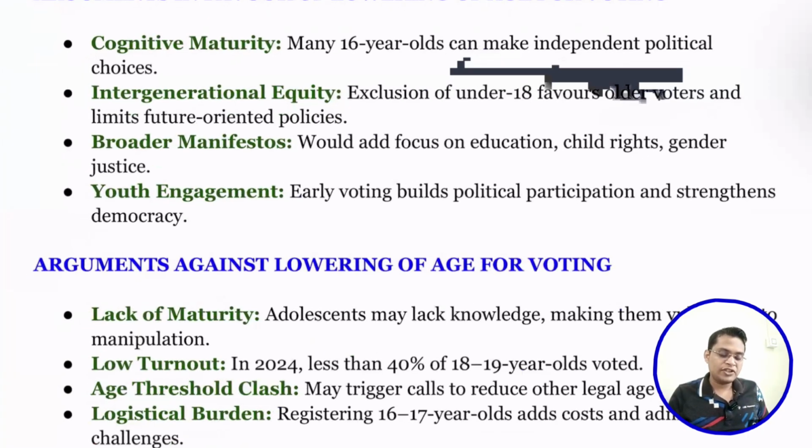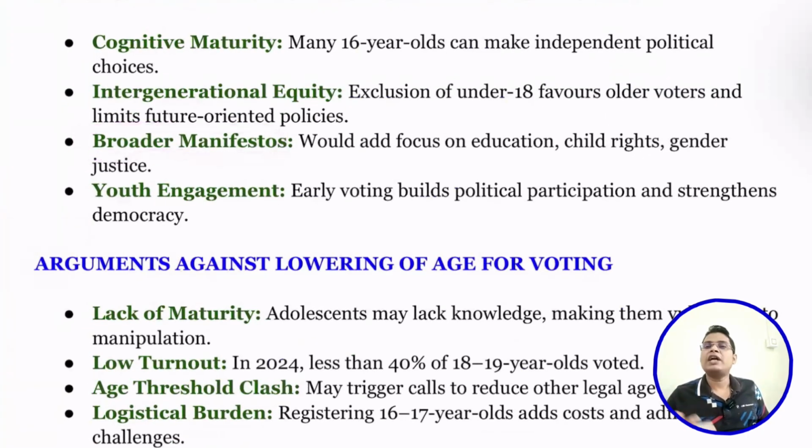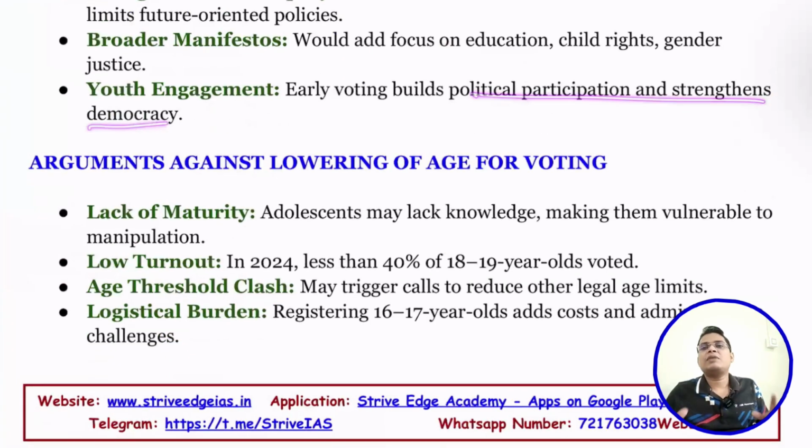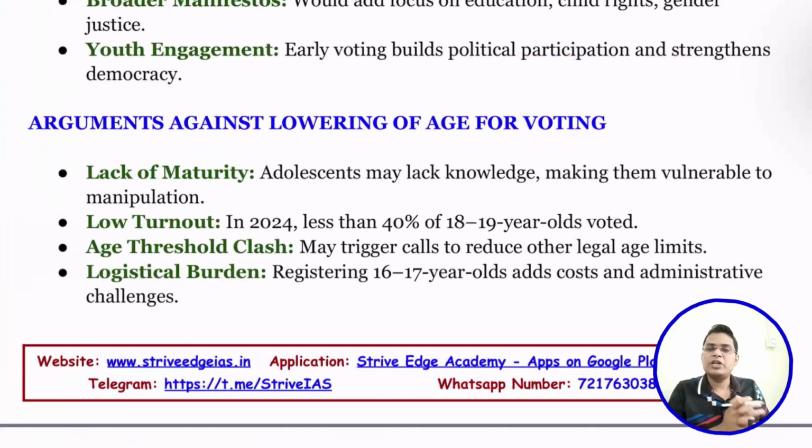Next is a broader manifesto. If you give them voting rights, they will bring up issues like education, child rights, and gender justice. Youth will also engage in our political activity, which leads to awareness and strengthening of our democracy. The more we make sure that people participate in the political system, the more it strengthens our democracy. That is the reason for planning to reduce the voting age from 18 to 16.